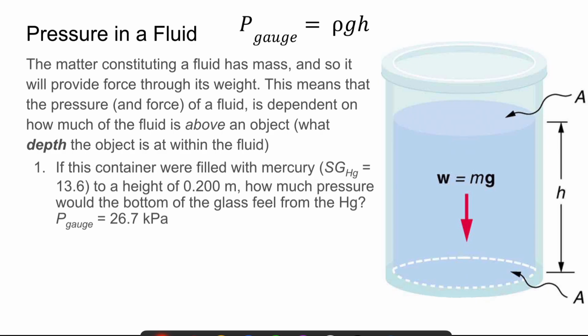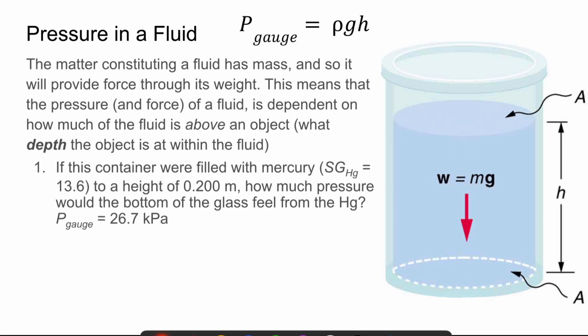So let us run a quick example problem. If this container were filled with mercury that has a specific gravity of 13.6, and it's filled to a height of 0.2 meters, how much pressure would the bottom of the glass feel from the mercury?